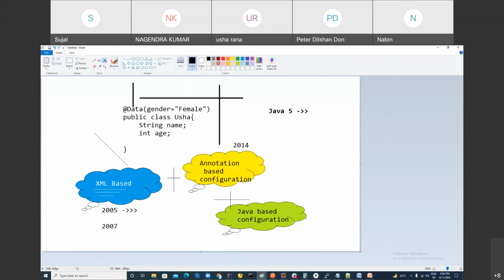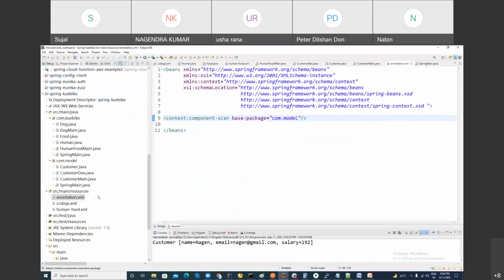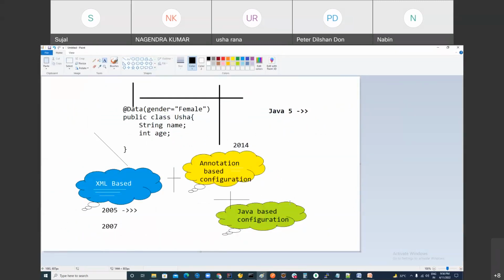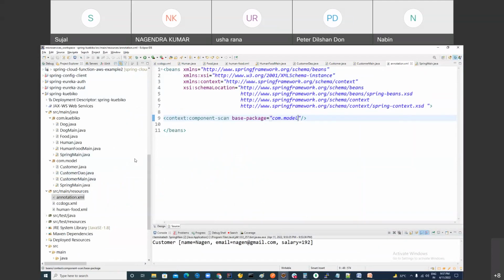Clear? What I'm going to teach you? Facebook and Google, they still use XML, or they actually migrated? In the old project, they may be using XML. Normally, people will not change it, right? Some old module they can use. New module, of course, they can do with the new technology. Make sense? That's why you can use all the three in one project. Of course, man. Old functionality you can use XML based, right? Then annotation and Java based configuration. All the latest development you can do with Java based configuration. In Java based configuration, XML will not come in the picture, right?